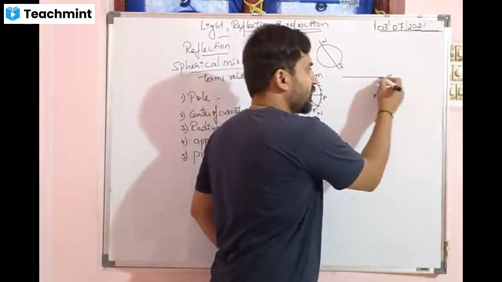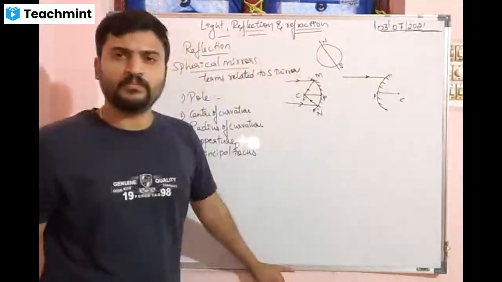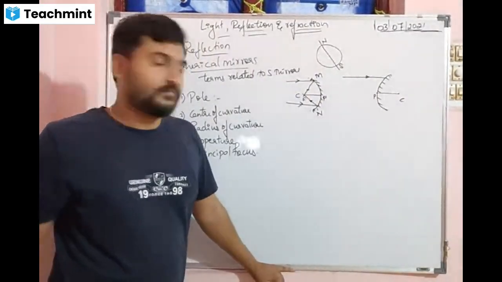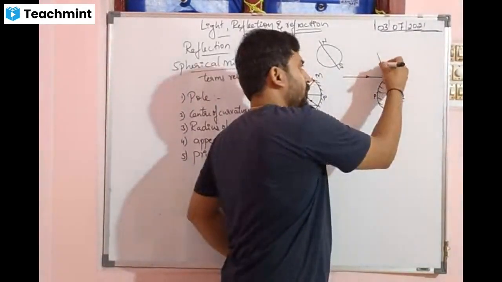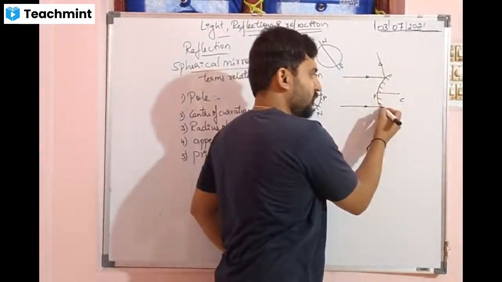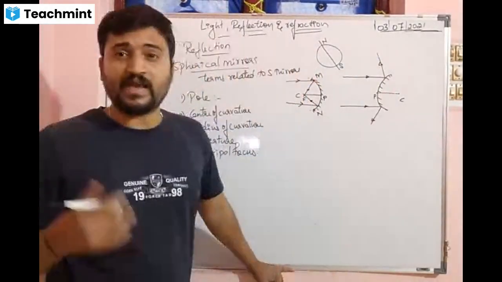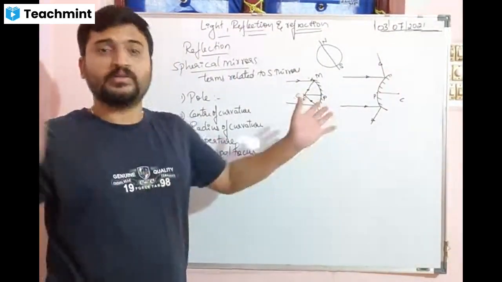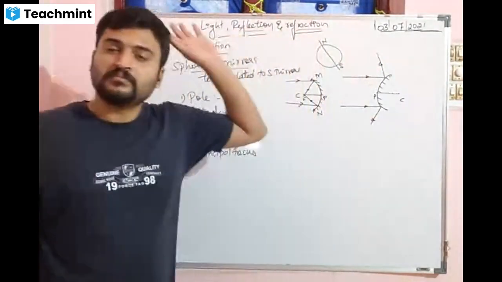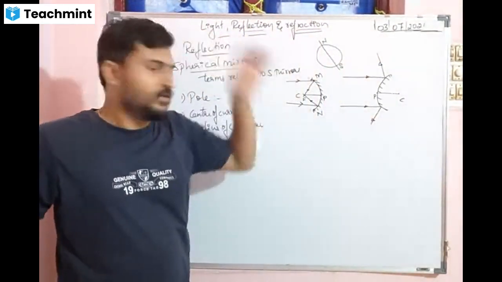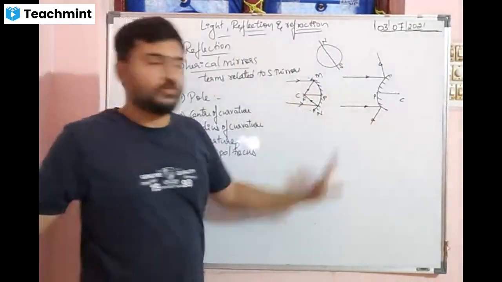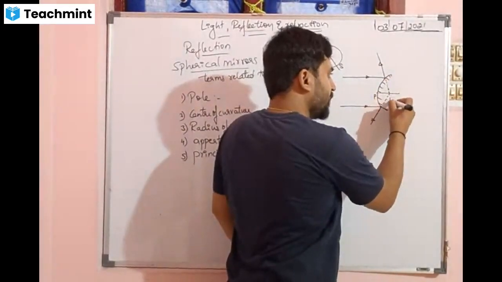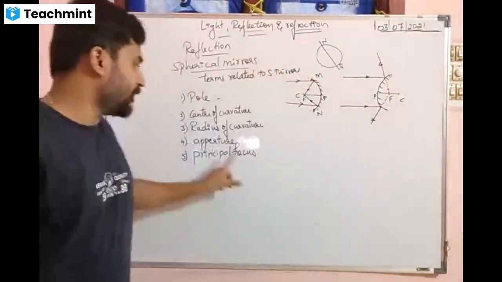Similarly, if there was a wall here, how would it go? Where will that go? Up. These do not come down; if they hit here, they go down. These are called diverging rays. They move away from each other. Look, this one came this side, this one came this side. So what we do here is extend a little, and both of them will meet inside. It is called the principal focus.